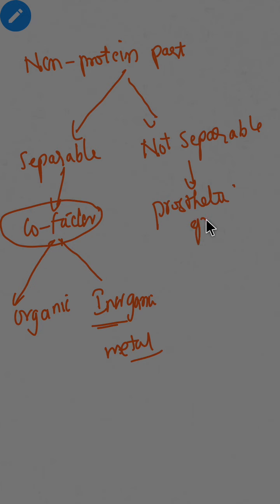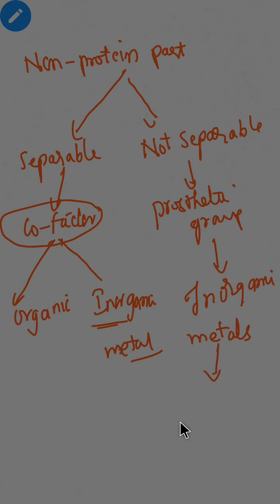Prosthetic group. Prosthetic groups are inorganic metals. When the prosthetic group is metal, then the enzymes are called metalloproteins. When the cofactor is metal, then that enzyme is said to be a metal activated enzyme.